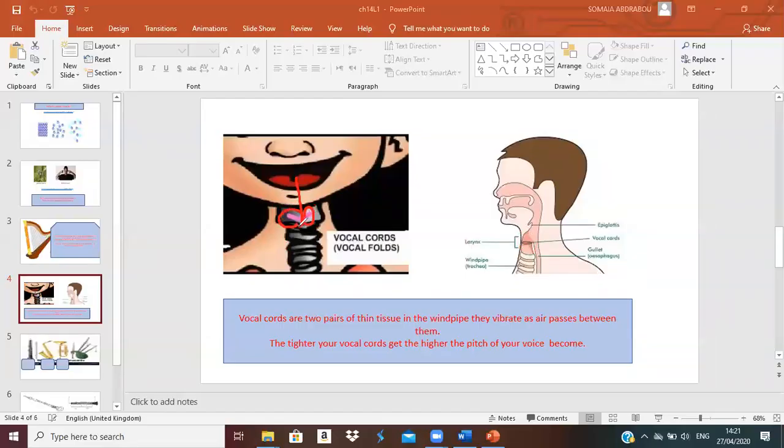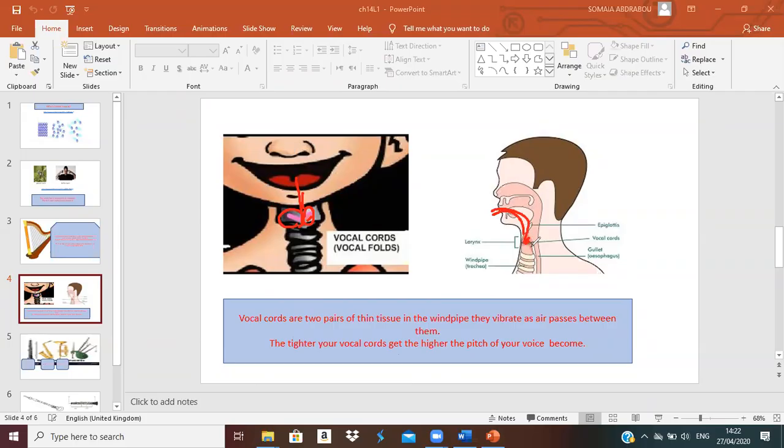Yes, Heidi? Make the air pass through your mouth. Pass means go in your mouth, then make these vocal cords inside your neck or throat vibrate, or move very fast. The vibration will cause sound. The vibration will cause what? Sound. Can you see my screen? Yes. Vibration in your vocal cords can cause sound.